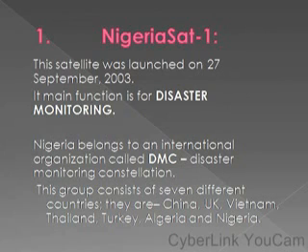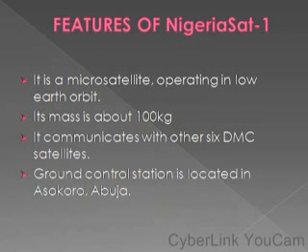The satellite is majorly used for monitoring disaster or to control any natural disasters on the Nigerian soil, and such information being recorded by the Nigerian Sat-1 can be shared among all other DMC countries, that is China, UK, Vietnam, Thailand, Turkey, and Algeria. So let's look at the features of Nigerian Sat-1. It is a micro satellite operating in low Earth orbit.